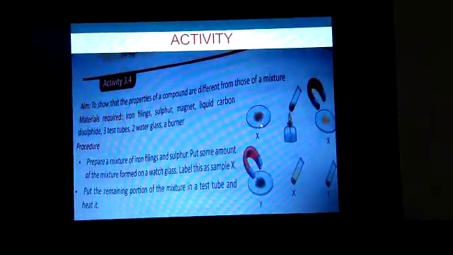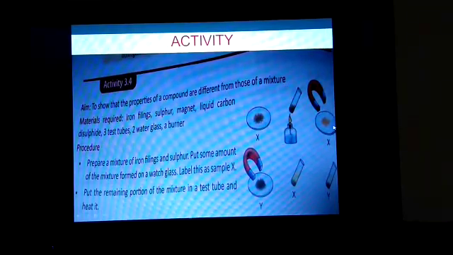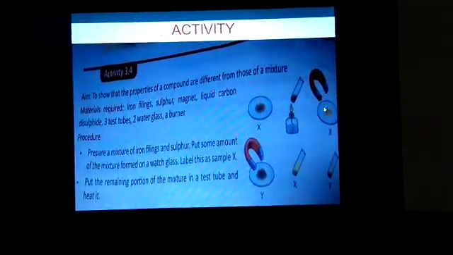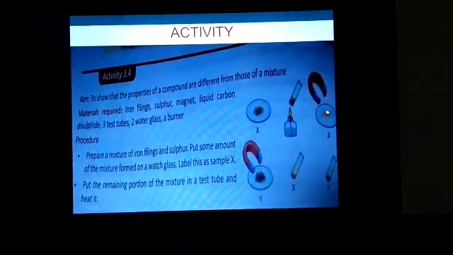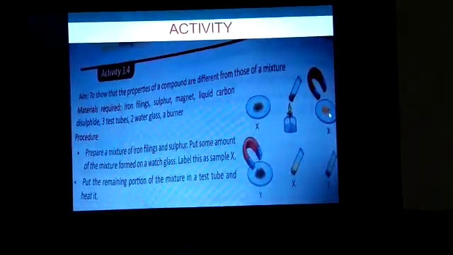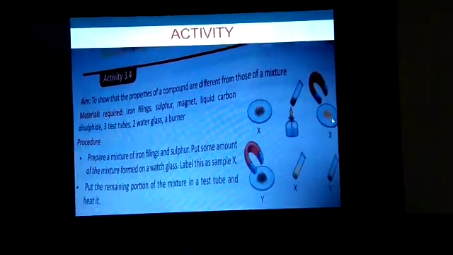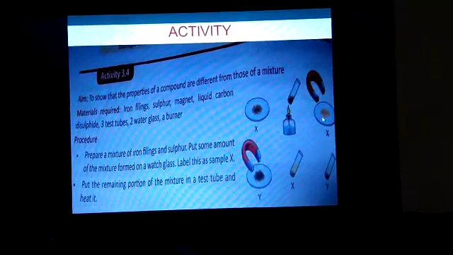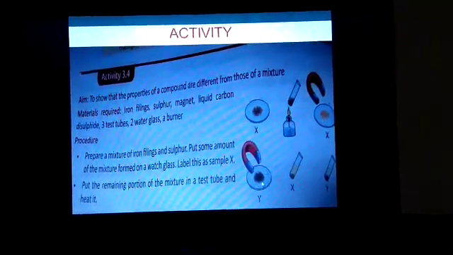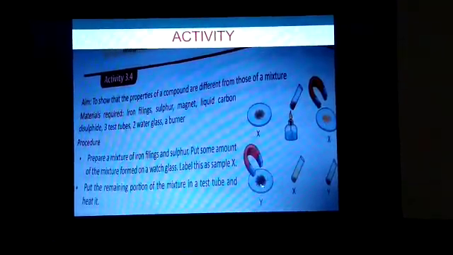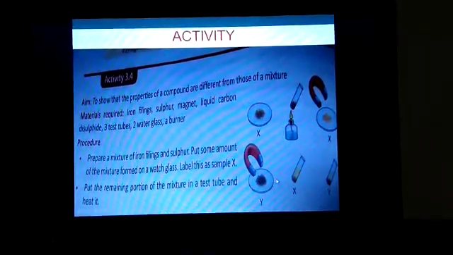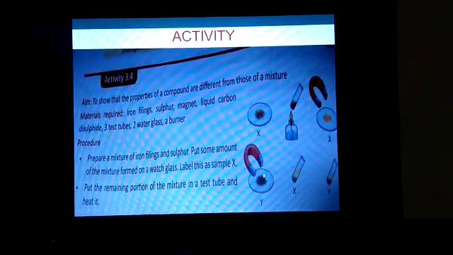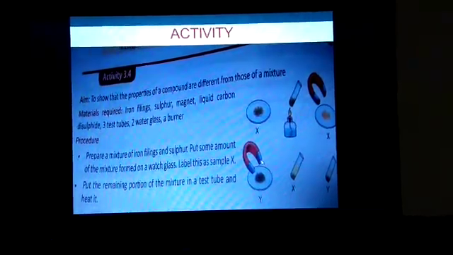Whereas in the sample that you heat, when you bring a magnet, it will not show any response, because when you heated it, it forms a different compound. When it is not heated, the property of iron is still there, and sulfur also retains its property. That's why iron filings are attracted by the magnet.